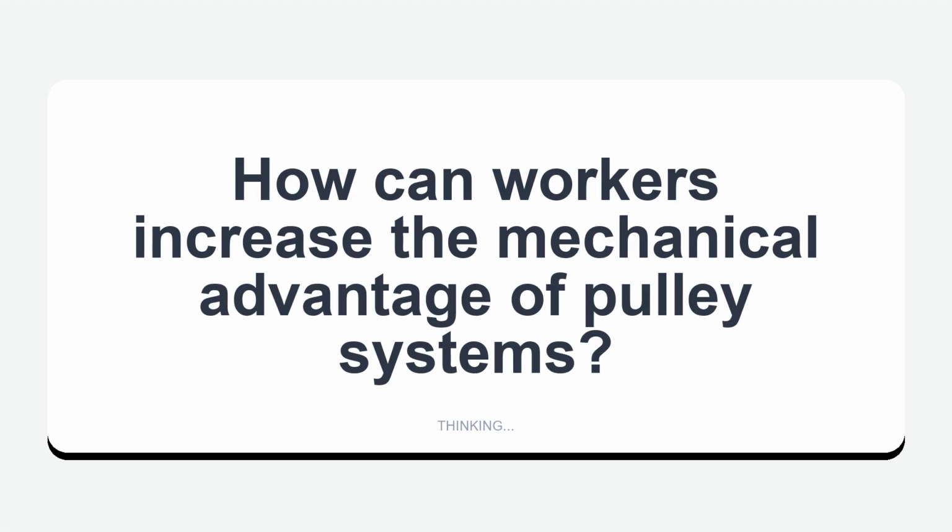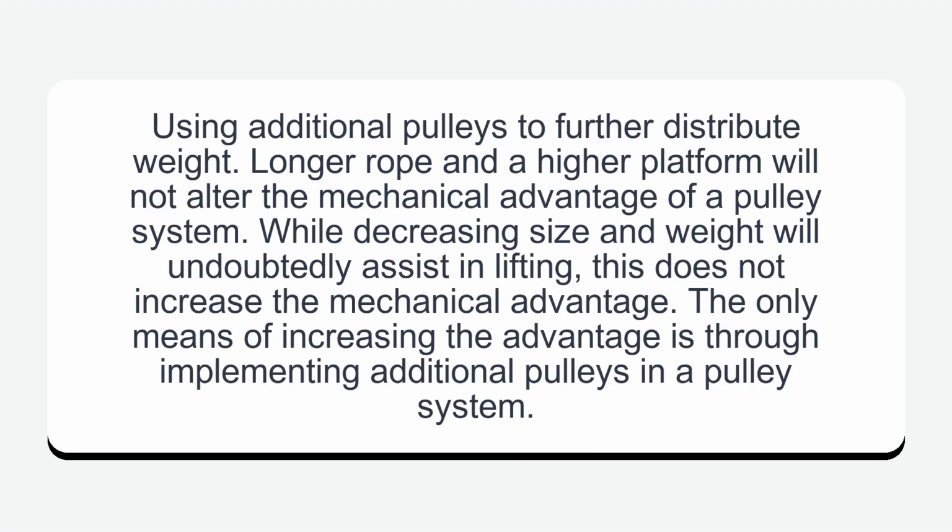How can workers increase the mechanical advantage of pulley systems? Using additional pulleys to further distribute weight. Longer rope and a higher platform will not alter the mechanical advantage of a pulley system. While decreasing size and weight will undoubtedly assist in lifting, this does not increase the mechanical advantage. The only means of increasing the advantage is through implementing additional pulleys in a pulley system.